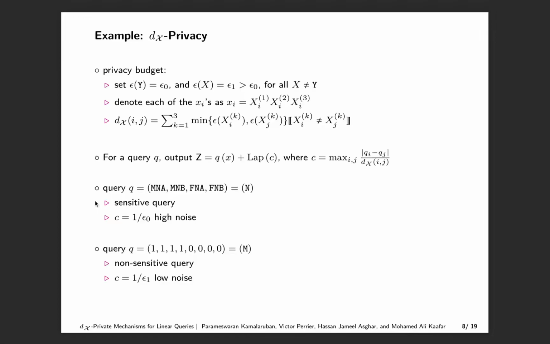Now consider a linear query with ones in the first four coordinates and zeros in the remaining coordinates. This query corresponds to the number of males in the dataset and it is not considered sensitive. For this query, we get C equals 1 over epsilon 1, thus less noise is added to the answer to this query. When epsilon 1 goes to infinity, we can even get noiseless answers to the non-sensitive queries.